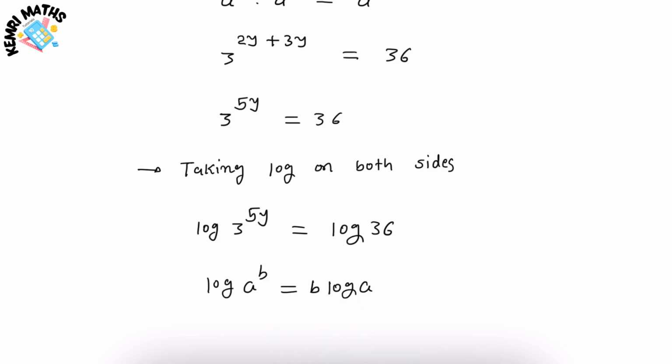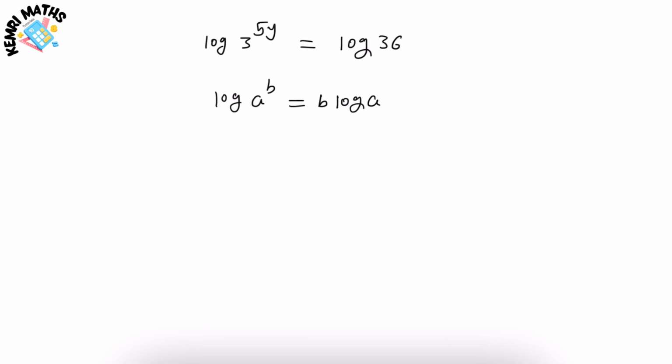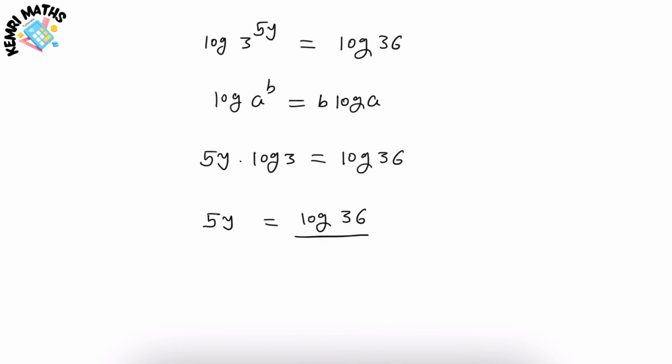So our new equation will be 5y log 3 is equal to log 36. Therefore, 5y is equal to log 36 over log 3.